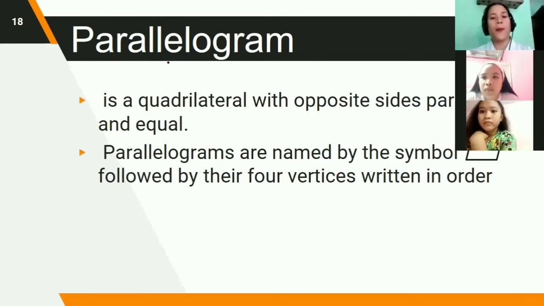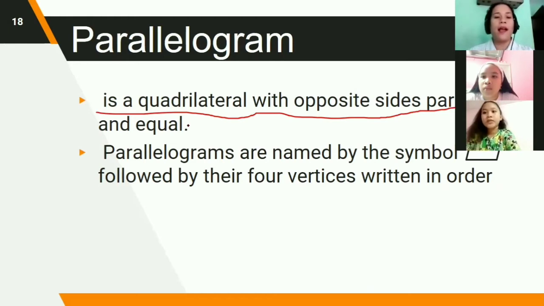Then let's proceed to parallelogram. A parallelogram is a quadrilateral with opposite sides parallel and equal. Parallelograms are named by the parallelogram symbol, followed by their four vertices written in order. It should be written in order.